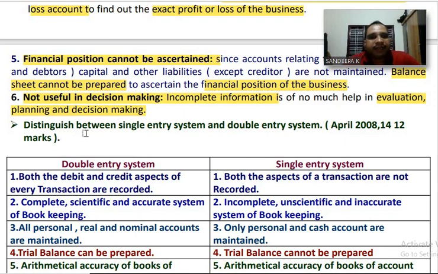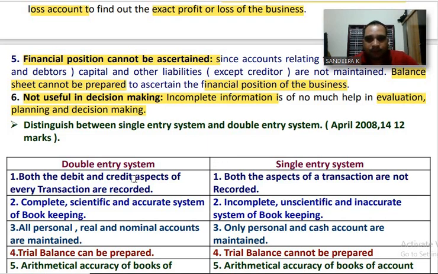A question already appeared in the examination which carries 12 marks. Differentiate between single entry system and double entry system. For 12 marks, you have to write 8 differences.